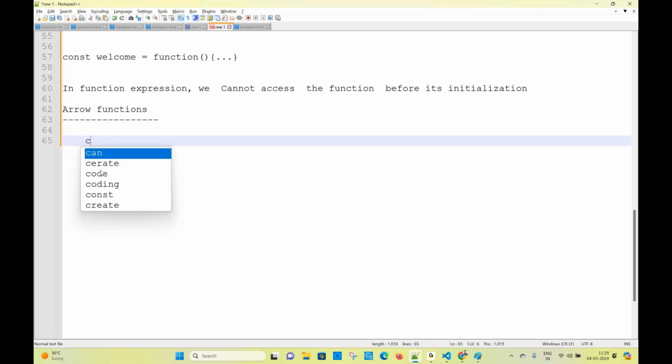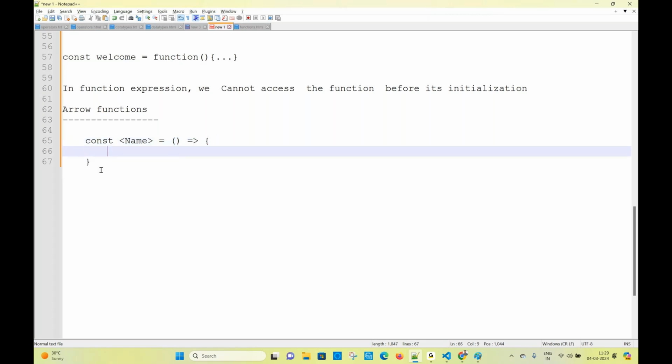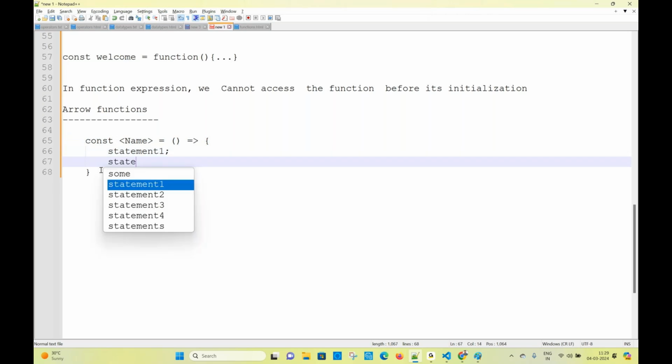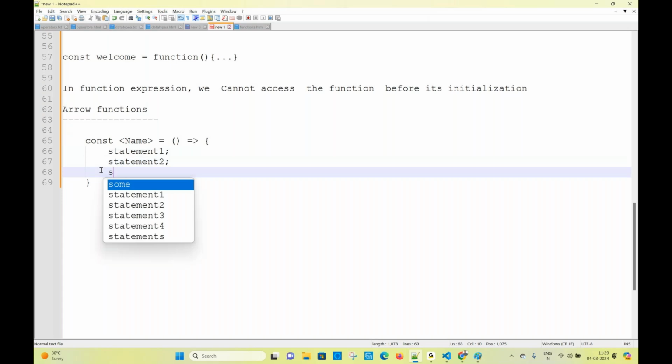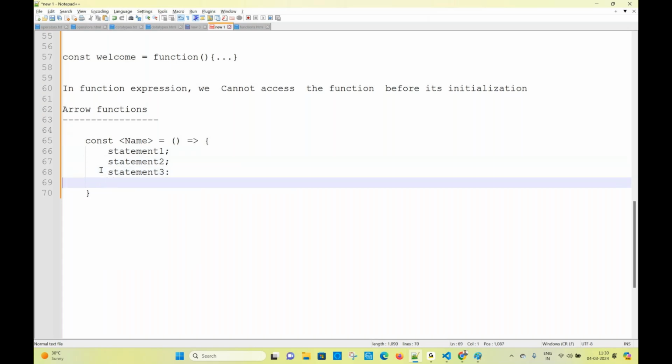Again I am writing const, name of the function, equal to, followed by the arrow symbol, followed by a block of code. Here you have statement 1, statement 2, statement 3, and so on. It is the same as the expression, but it is a much shorter way of creating the function.